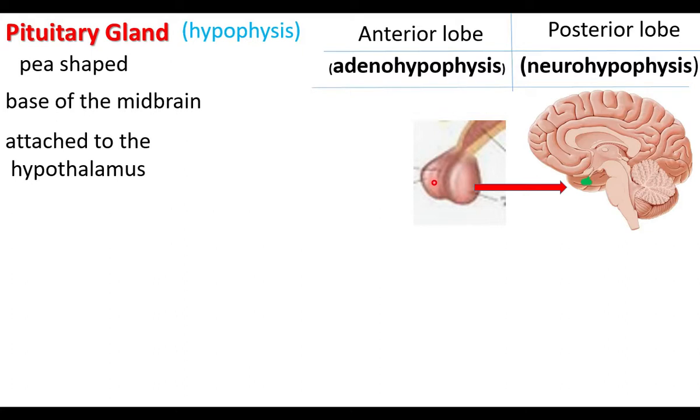The neurohypophysis has a direct connection with the brain, that is, the hypothalamus. Pituitary is the master gland because it controls other endocrine glands. The adenohypophysis secretes 6 hormones and the neurohypophysis, the posterior pituitary, secretes 2 hormones.